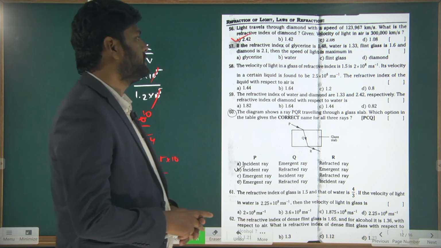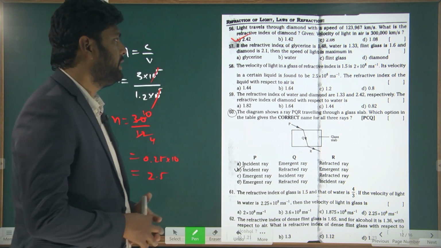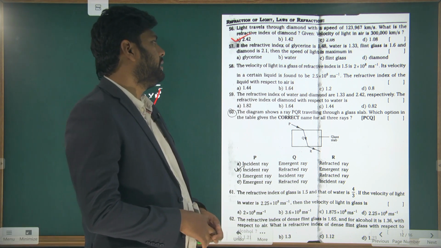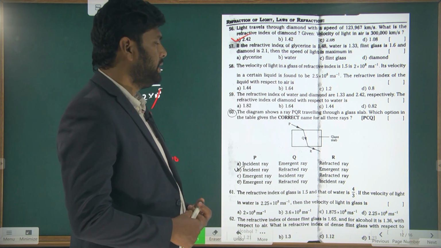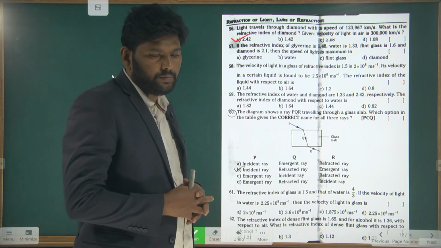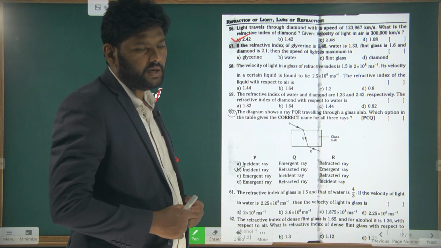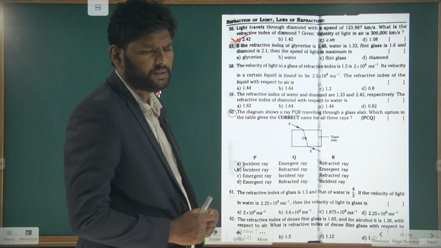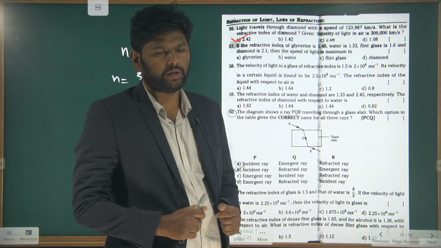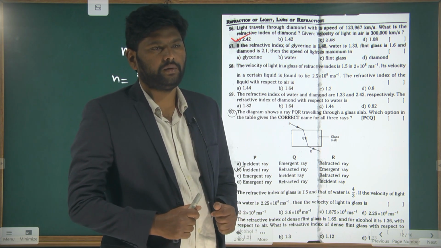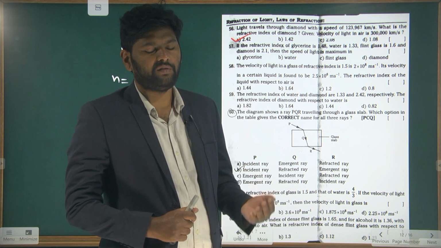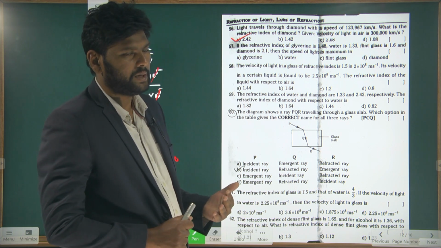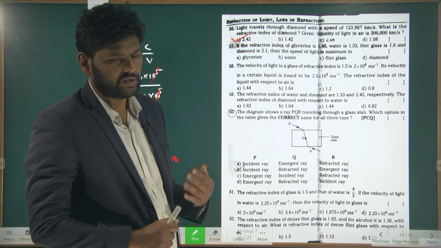Next, the same way: if the refractive index of glycerin is 1.48, water is 1.33, flint glass is 1.6, and diamond is 2.1, then the speed of the light ray is maximum in which medium? Denser or rarer? Surely it is in the rarer medium. For the rarer medium the refractive index value is less, and for the denser medium the refractive index value is more.